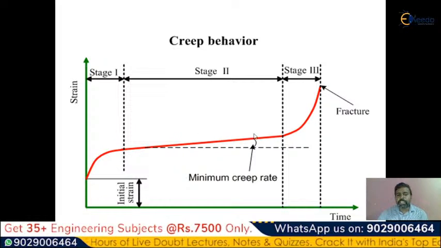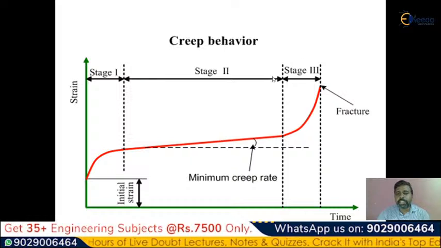And you can observe stage 2. How much longer a period, that means how much time it has taken. And you can see that this is a minimum creep rate. That means only a minimum change will be observed. You can observe the horizontal line, the change is only minimum. With this graph, you can clearly say that only a minimum creep rate will be observed in stage 2. So there is only a minor change in stage 2.